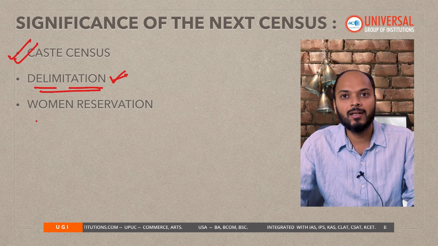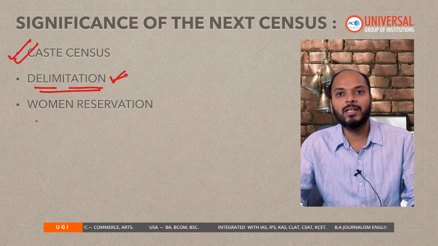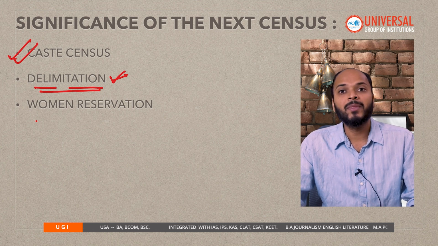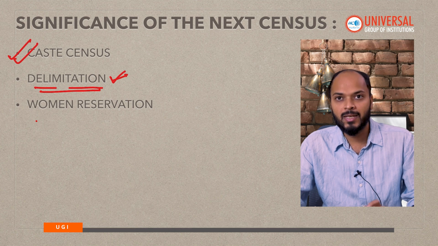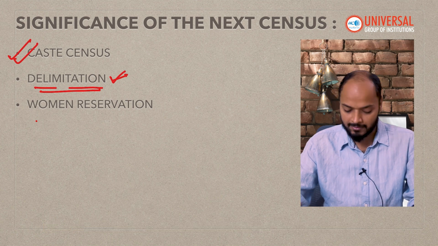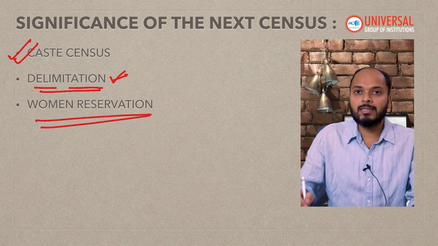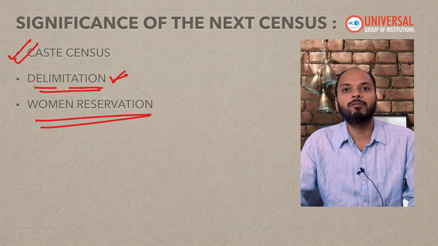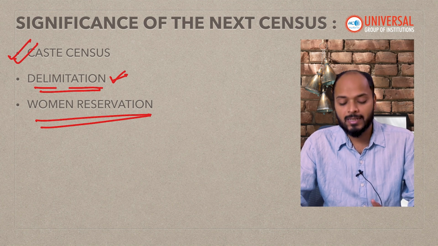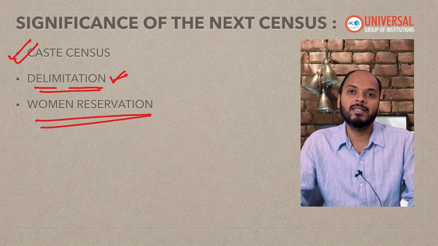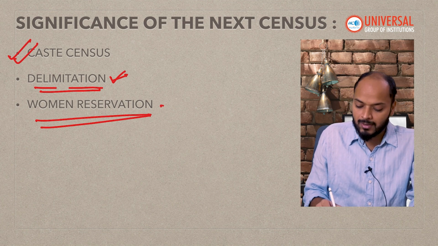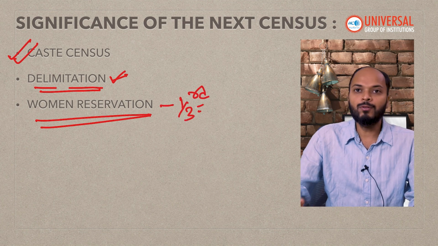You all might have read a lot about the opposition to delimitation, especially by the southern Indian states, especially Tamil Nadu, which is speaking against delimitation a lot. And thirdly, last year, before the election in 2024, the government passed a bill for reservation for women in the Lok Sabha as well as state assemblies. One-third reservation has been promised to women.